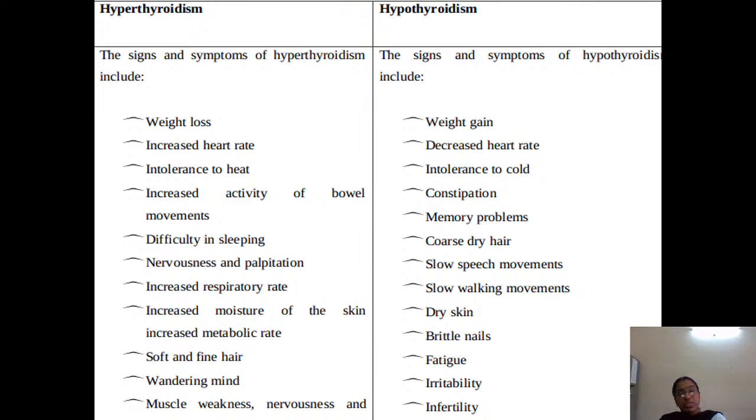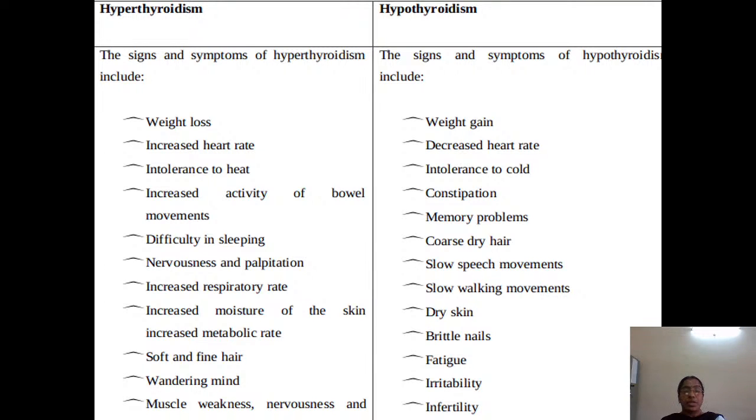What features do we see in a person suffering with hyperthyroidism, if there is more secretion of the thyroid hormone? In hyperthyroidism, there is weight loss and increased heart rate. There is intolerance to heat. The person cannot tolerate the heat. If a woman is cooking, there also she can't tolerate the heat.